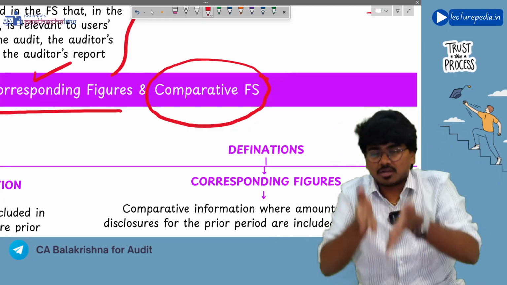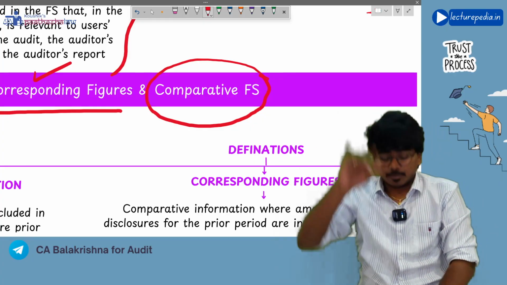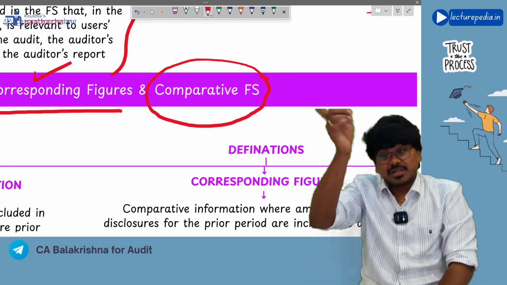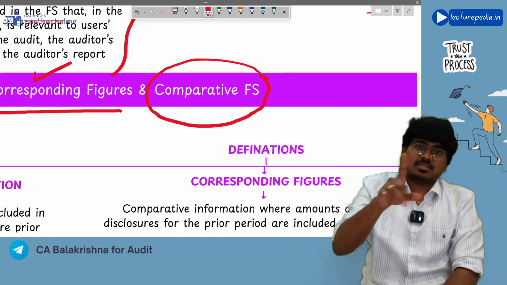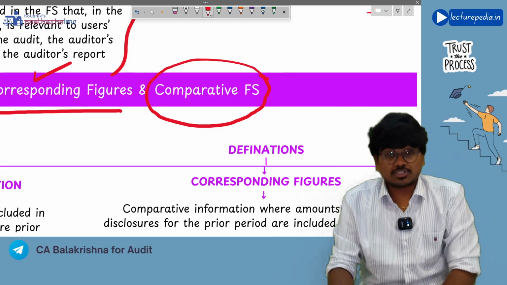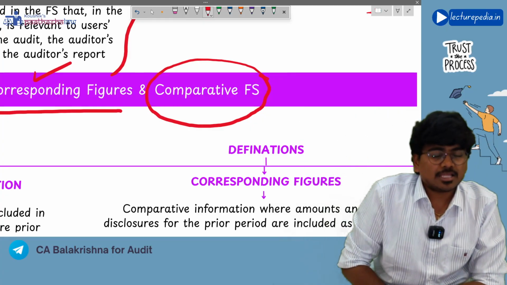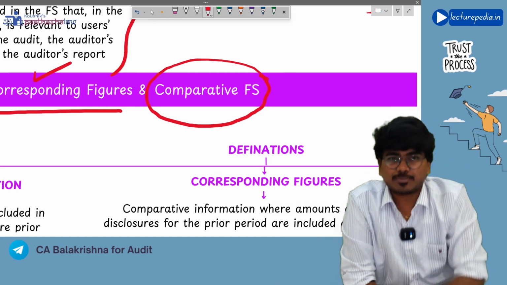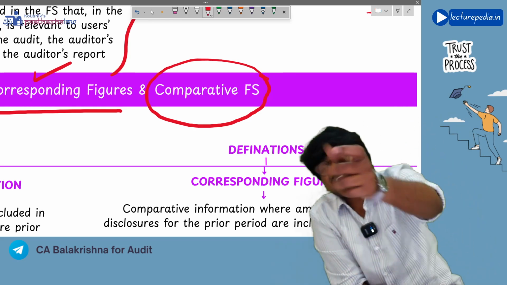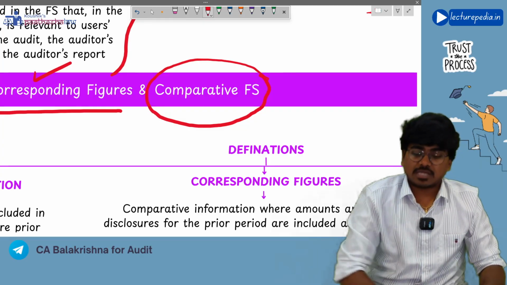Example, along with the current year figures, you are also presenting the previous year figures. Only amounts you are presenting, that will be corresponding figures. Next, if you present the entire financial statements of the previous year in the current year financial statements for comparison purposes, that becomes comparative financial statements. Understanding.